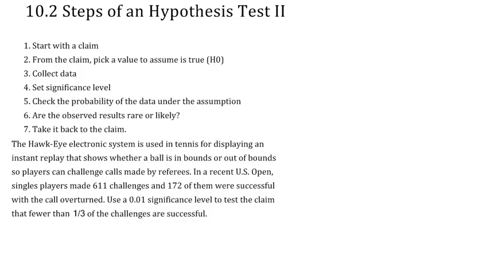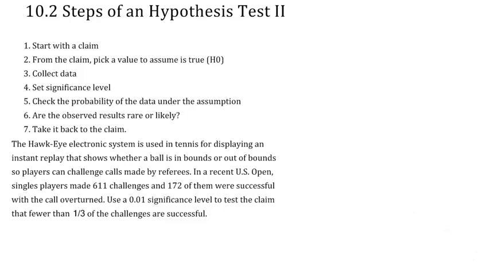So we're starting with our claim, and what we have here is a whole bunch of information about an electronic system for deciding whether or not a ball is in bounds or out of bounds in tennis. If they challenge the call, then they get to look at the instant replay to see whether or not a ball was inbound. In a recent US Open, singles players made 611 challenges, I don't know out of how many games, seems like a lot, and 172 were successful. That is, they were upheld by the Hawkeye electronic system, and so it caused them to have those calls overturned, which wasn't a very high percentage.